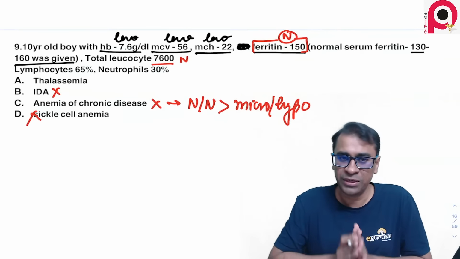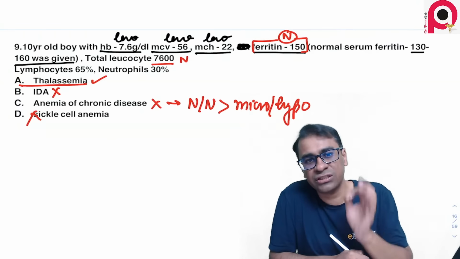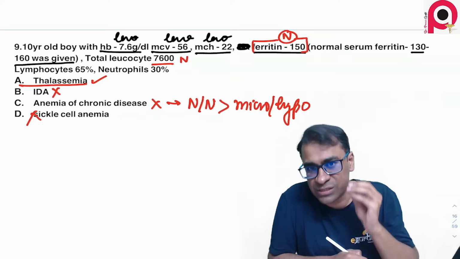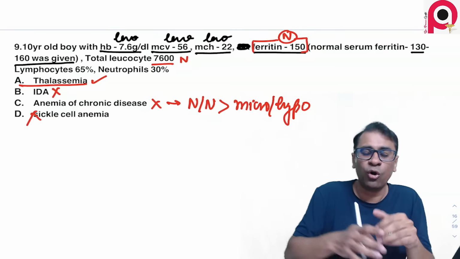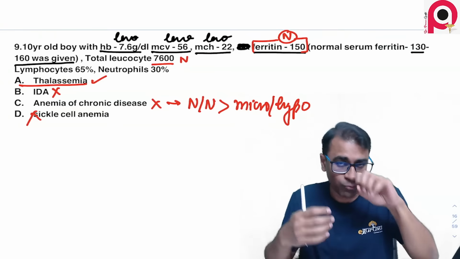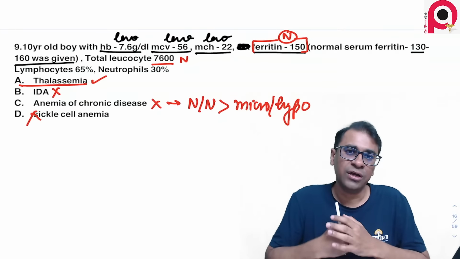So according to me, the answer should go as thalassemia, because thalassemia will show you such a low hemoglobin, such a low MCV, such a low MCH, and ferritin may be normal or may sometimes increase, but it doesn't matter a lot, because ferritin value may increase because of more absorption from the GIT, because the person is actually having such an anemia.